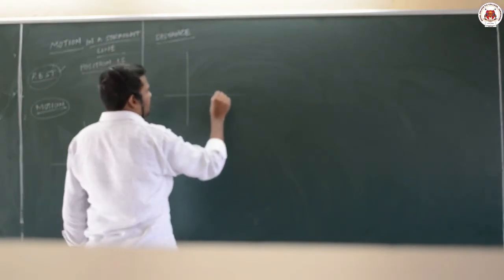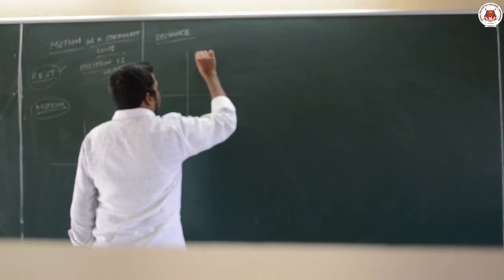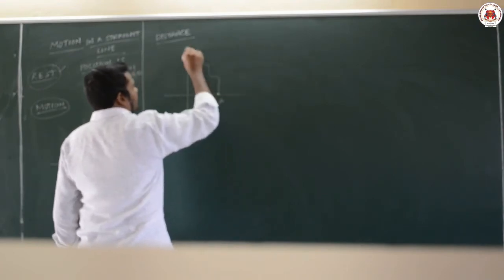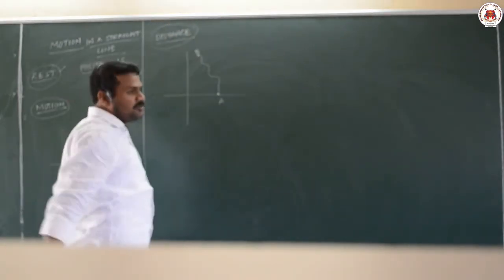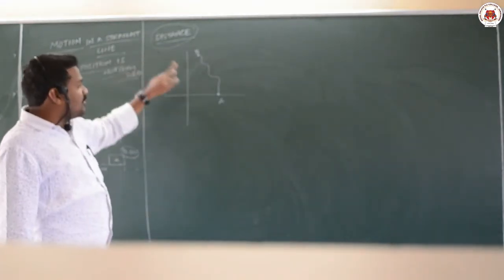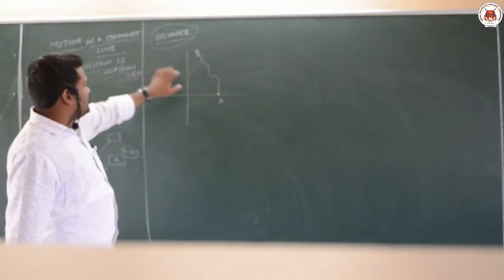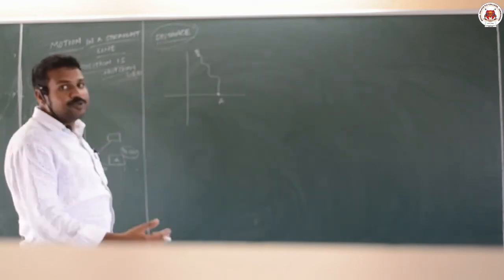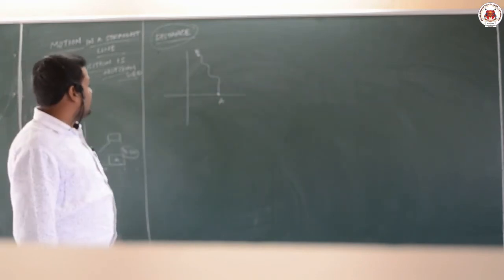Suppose initially the body is present here and moves like this from A to B. When the body starts moving, there are several terms you have to learn: distance, displacement, speed, velocity and acceleration. The actual path followed by the body during its motion is called distance.